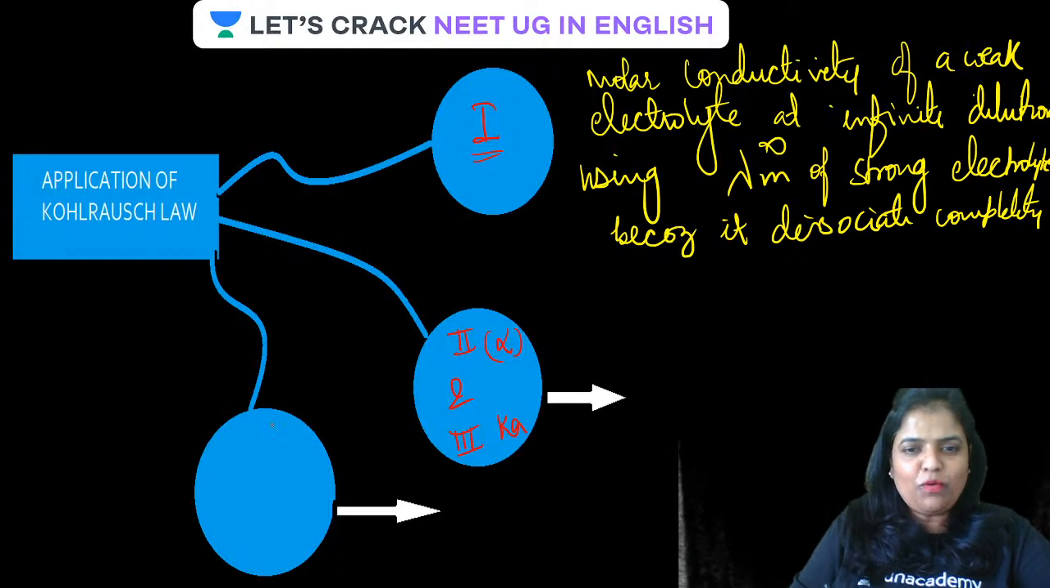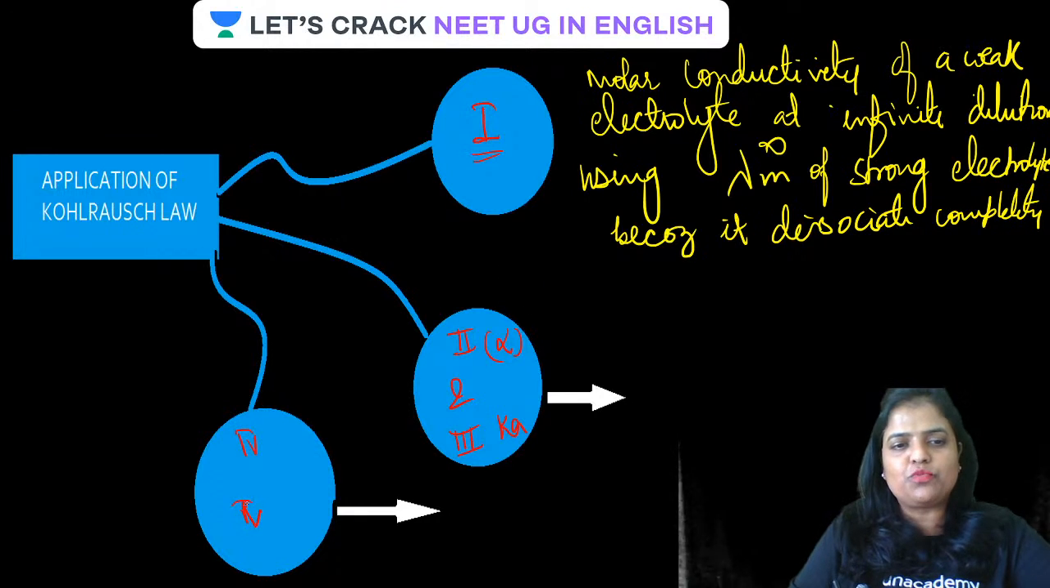Now the fourth and fifth applications are related to each other. In the same way that the second and third are related, because if alpha is calculated we can easily calculate Ka using the formula C alpha square, the fourth and fifth are related too. The fourth application of Kohlrausch law is to determine the solubility.